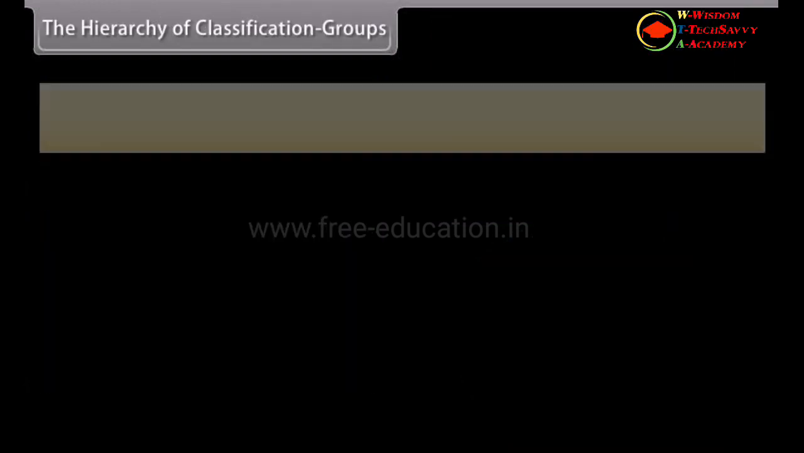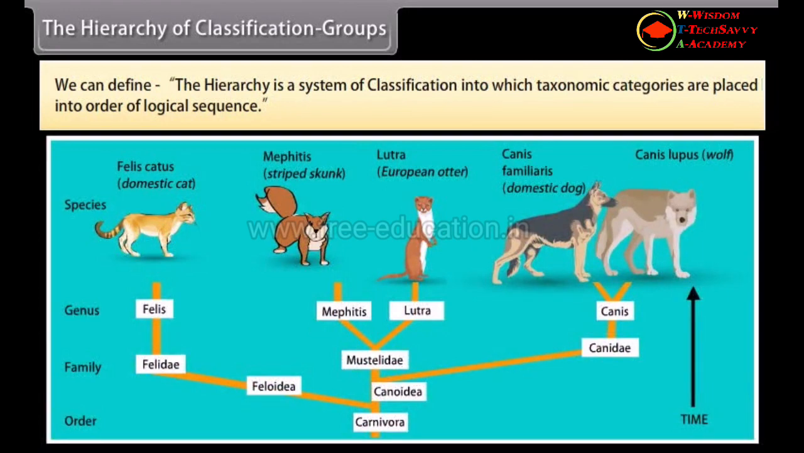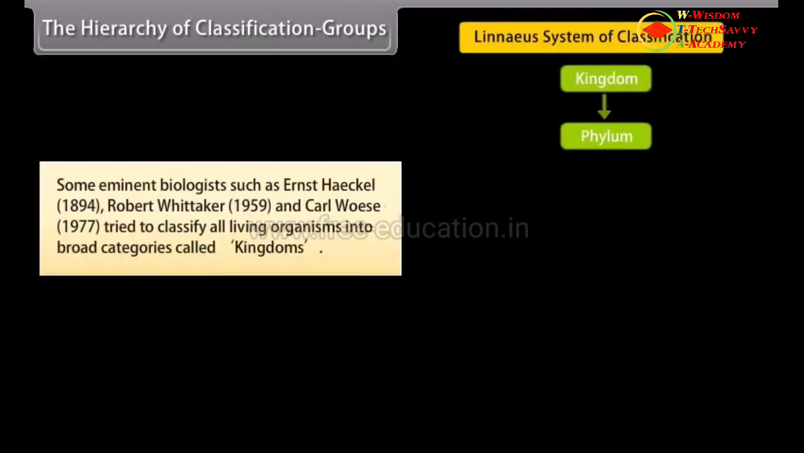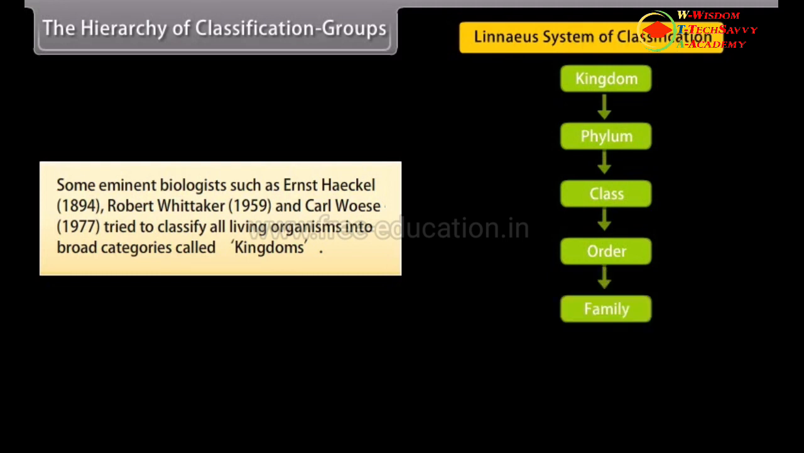The hierarchy of classification groups. We can define hierarchy as a system of classification into which taxonomic categories are placed in order of logical sequence. Some eminent biologists such as Ernst Haeckel, 1894, Robert Whittaker, 1959, and Carl Woese, 1977, tried to classify all living organisms into broad categories called kingdoms.